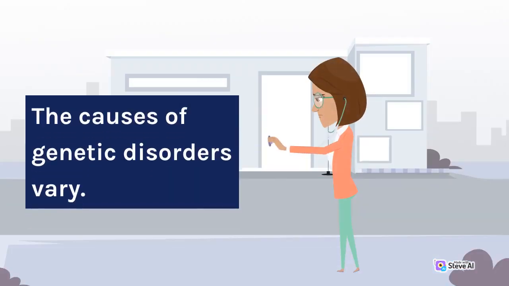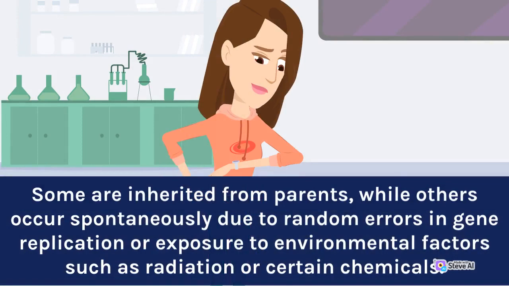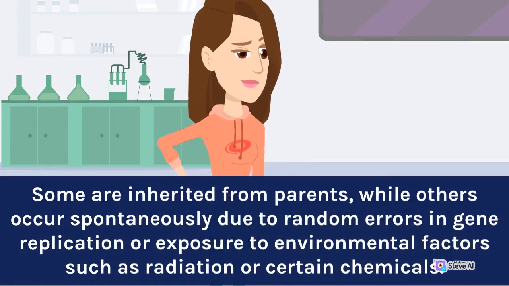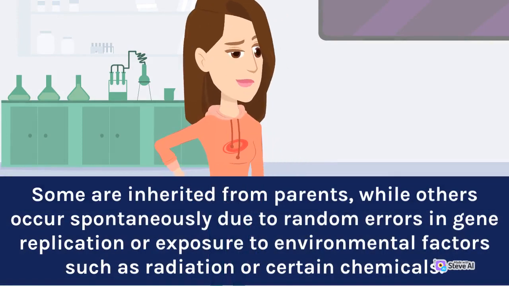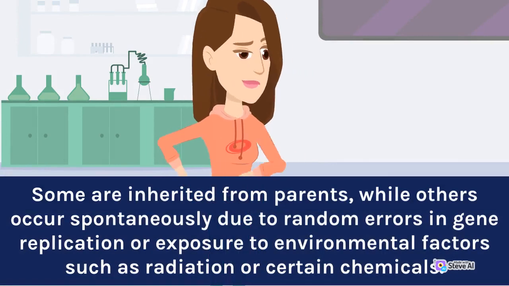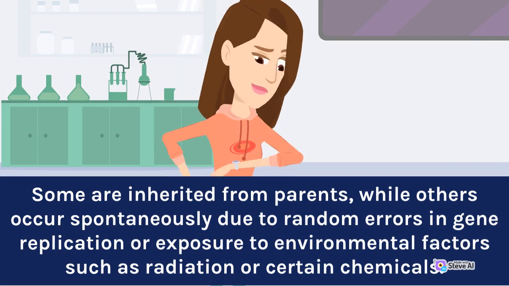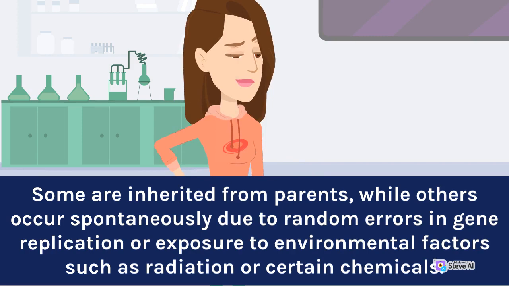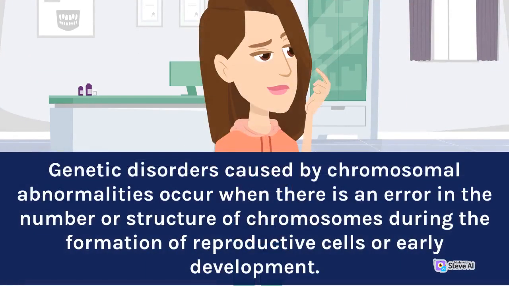The causes of genetic disorders vary. Some are inherited from parents, while others occur spontaneously due to random errors in gene replication or exposure to environmental factors such as radiation or certain chemicals. Genetic disorders caused by chromosomal abnormalities occur when there is an error in the number or structure of chromosomes during the formation of reproductive cells or early development.